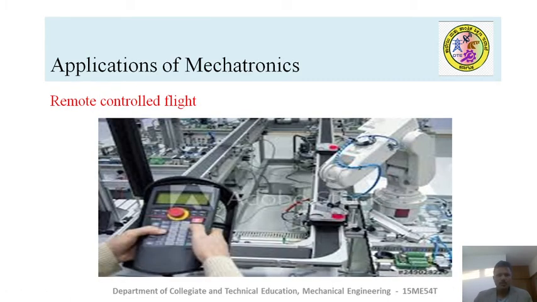Look at this remote control flight. Here the teach pendant is used to control the different functionalities. It looks like your TV remote. In that remote, I think you might have seen 50 options, like changing the volume, changing channels, contrast, and so on. In a similar way, this teach pendant has a number of functionalities, and based on that the flight movements are carried out.